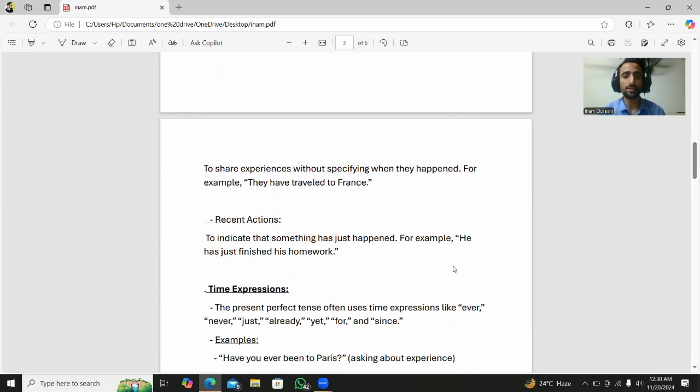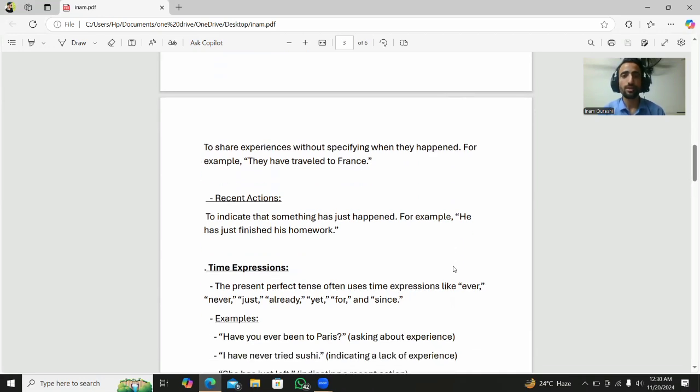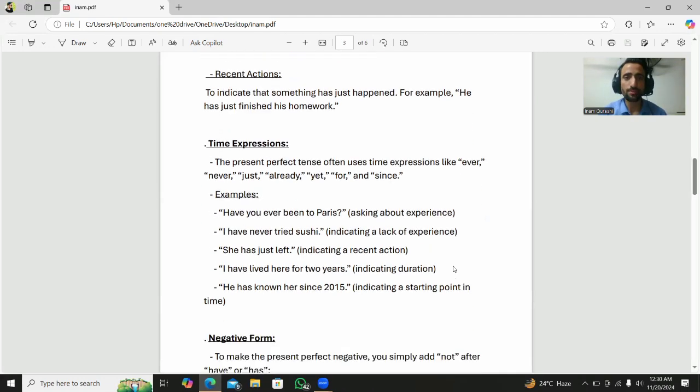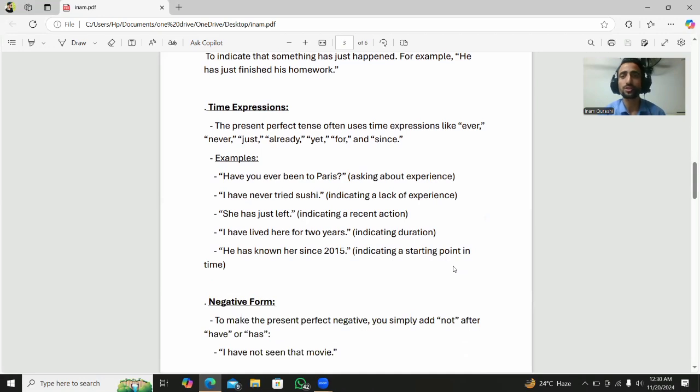The last one is the recent action. Recent action means to indicate that something has just happened. For example, he has just finished his homework. This shows that the action is very recent. The present perfect tense often uses time expressions like ever, never, just, already, yet, for, and since. For example, have you ever been to Paris? Asking about experience. I have never tried sushi, indicating lack of experience.